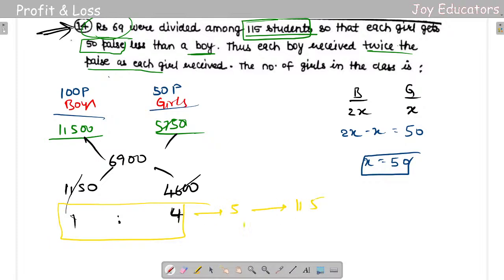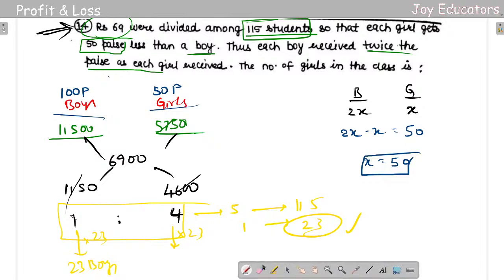So for one part it's going to be 5 2s are 10, 5 3s are 15, so it's going to be 23. So I multiply 23 for 23 boys and 4 into 23. Can someone calculate that? Yeah, it's going to be 92.